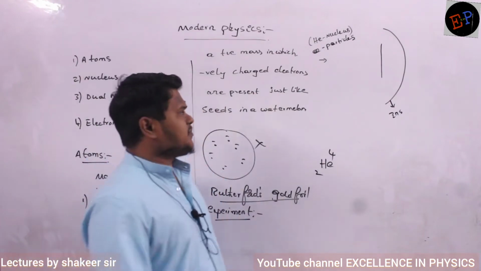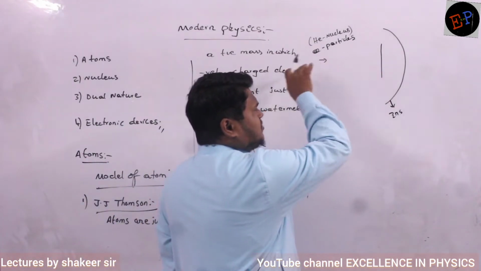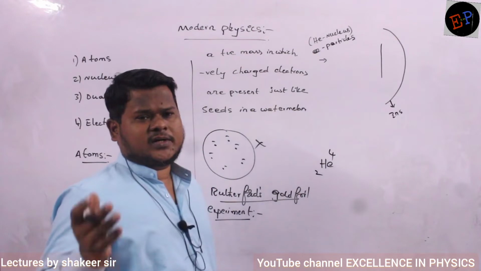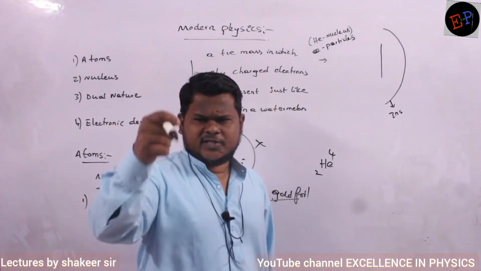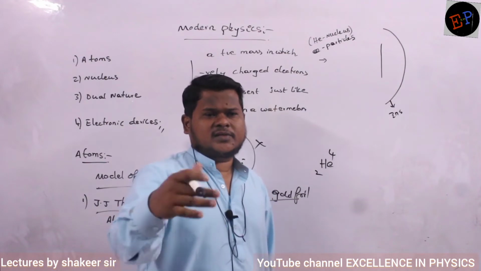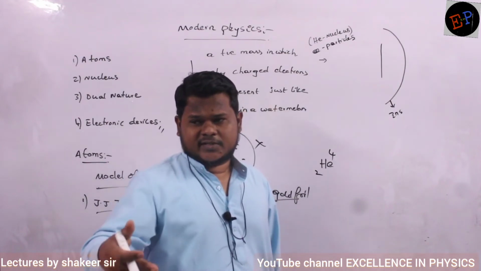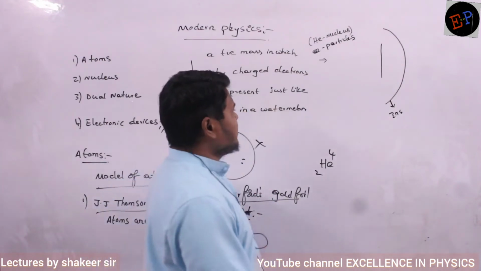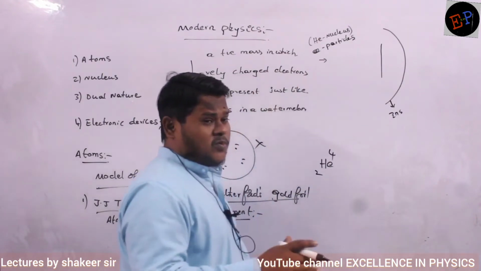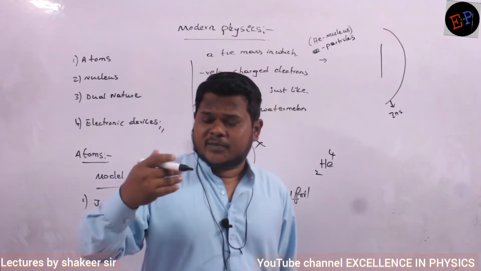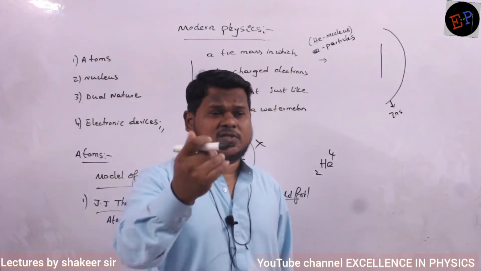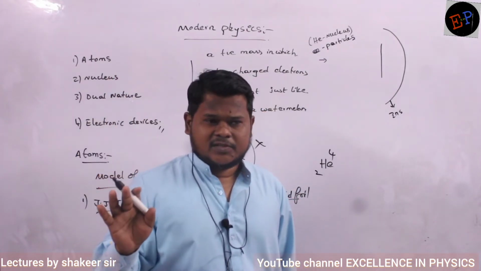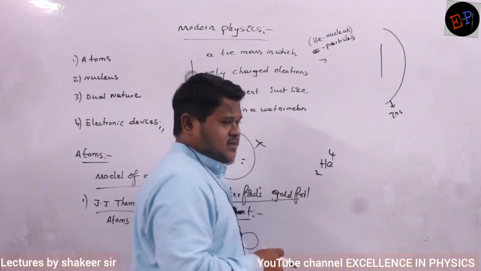He made millions and millions of alpha particles go and strike this gold foil, a very thin sheet of gold foil, so thin that it is almost transparent. Then he observed that most of the alpha particles were passing through the foil. They were not deflecting, most of the alpha particles. That was the observation made by him.